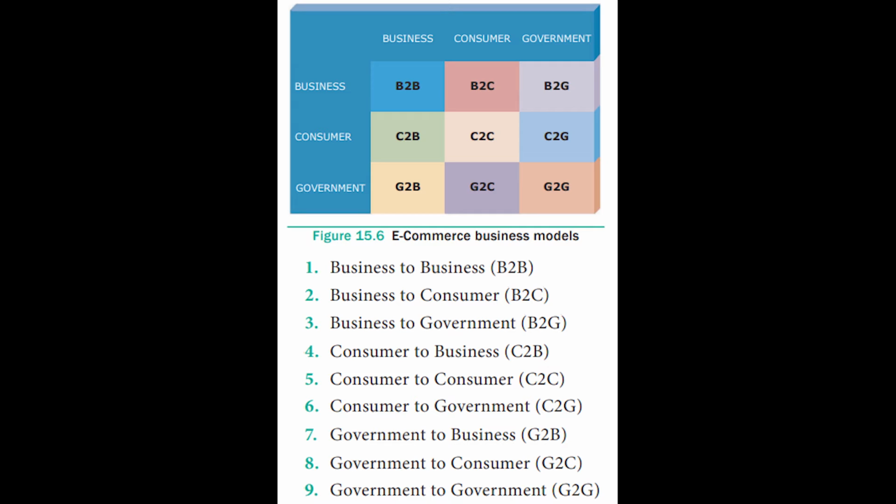I think you would have learned this in your commerce, or in computer also it's there. If you have learned it already, it will be easy. If you haven't learned it, here you will be learning it newly. Nothing more to learn by heart. Only three words: business, consumer, and government. Everything will be shuffling, and you will get 9 points there. These are the classifications of e-commerce business models.